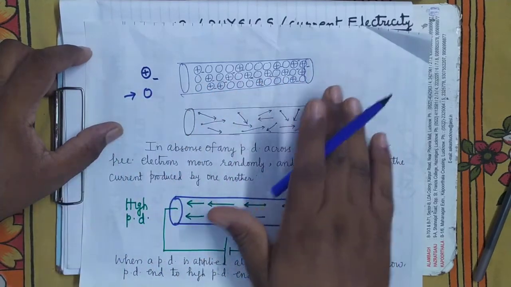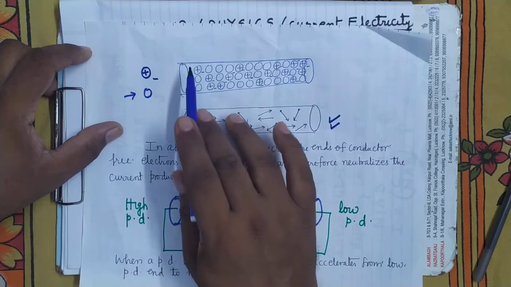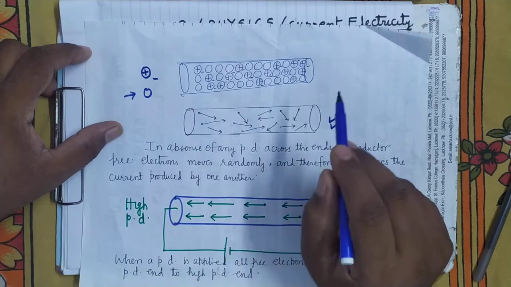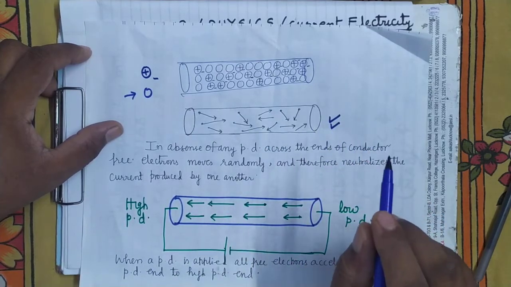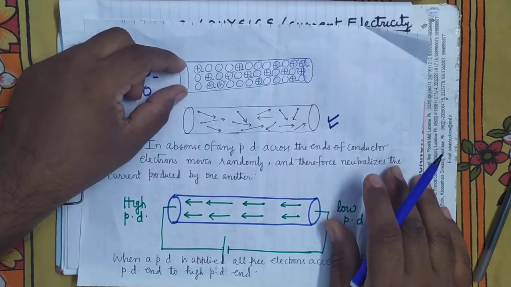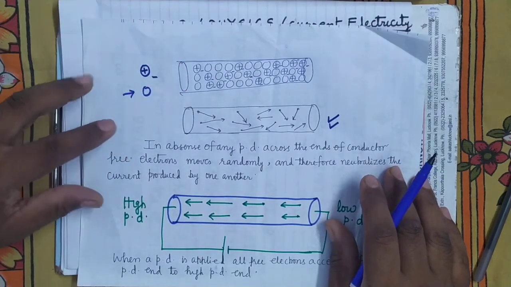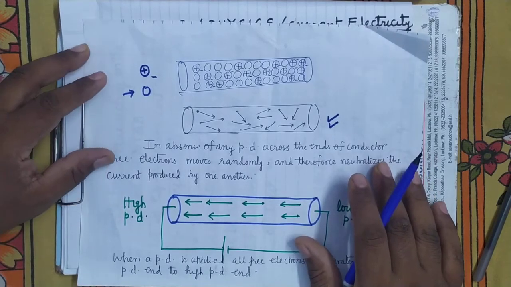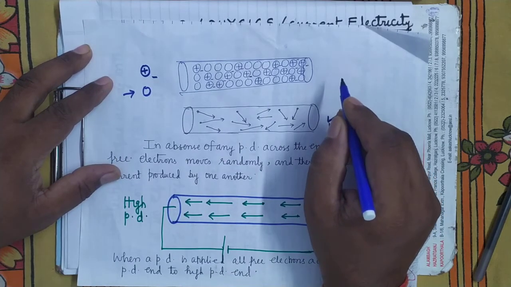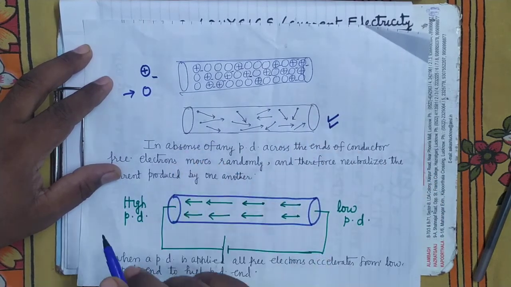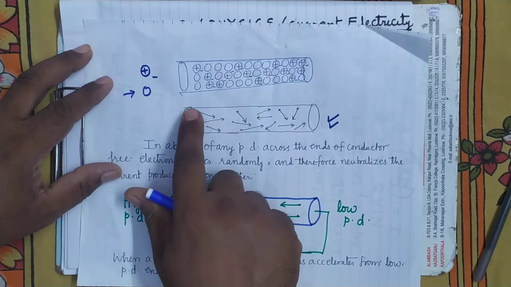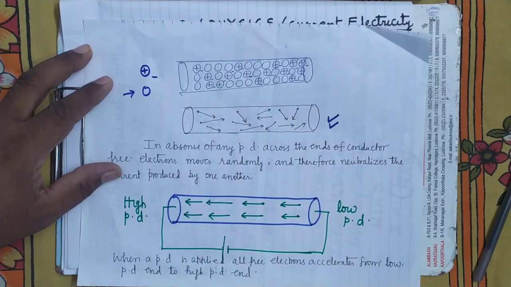So as we know, in a metallic conductor, which is solid, atoms are closely packed and these are the free electrons. These free electrons move randomly because of the thermal energy of the conductor. Because of the temperature, they will have some kinetic energy. Due to that kinetic energy, they will move here and there. They will not move in a definite direction. Some are moving in this direction, some are moving in the opposite direction.